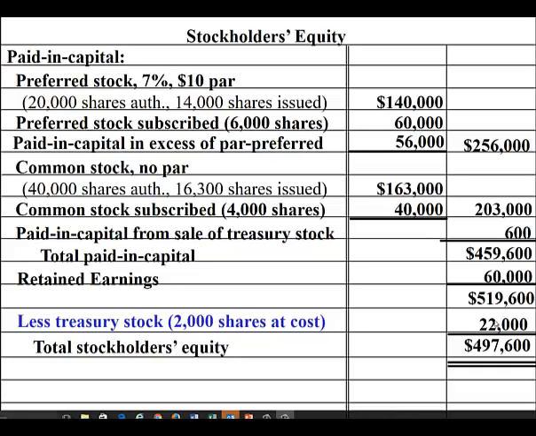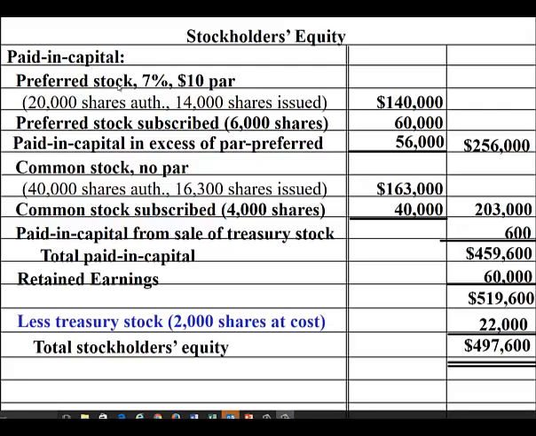Last, we're going to look at the stockholders equity section of the balance sheet. Remember, the balance sheet lists assets, liabilities, and owner's equity. For a corporation, the equity section is called stockholders equity. In this section, you will see the paid-in capital accounts.